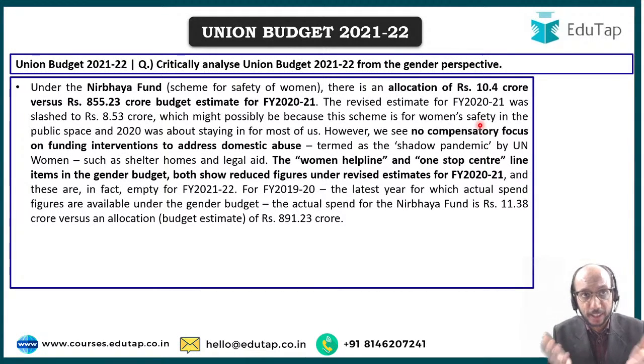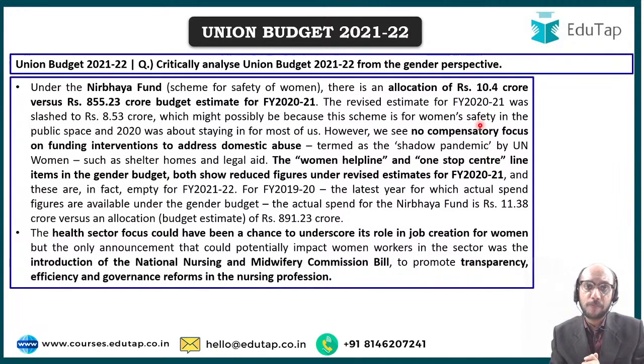Probably we should have addressed that. Maybe we should have created more shelter homes. Maybe we should have created provisions for legal aid, but we have not done that. In fact, women helpline, one-stop center line items, these items show a significant reduction in the figures, and that is really, really distressing, because if you look at it from a gender perspective, these are very, very important. Initiatives which were taken by the government should have been continued by the government.